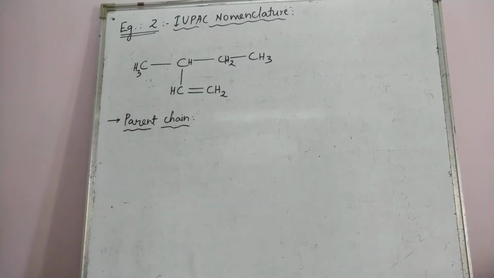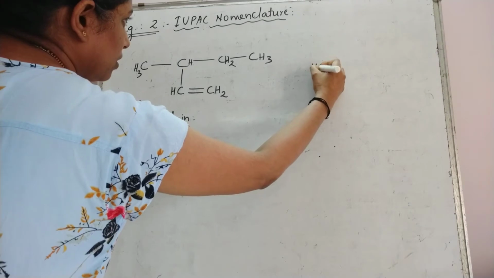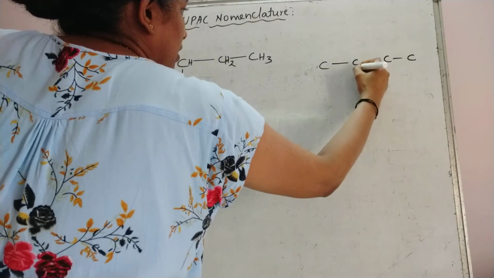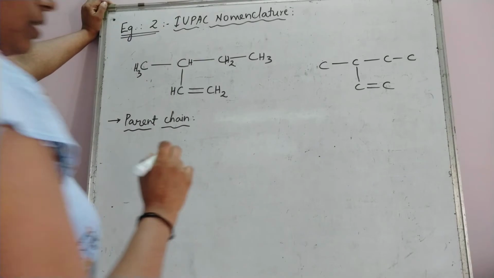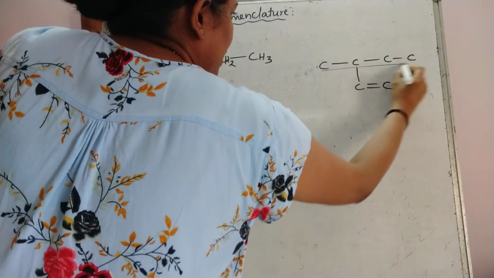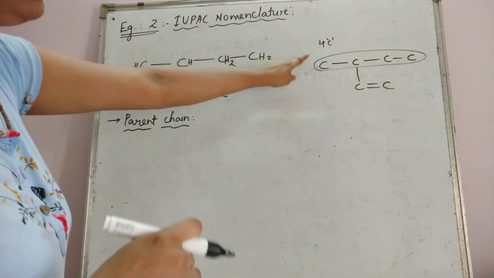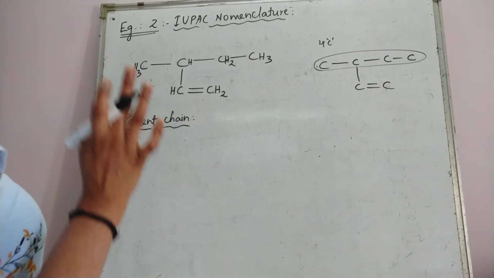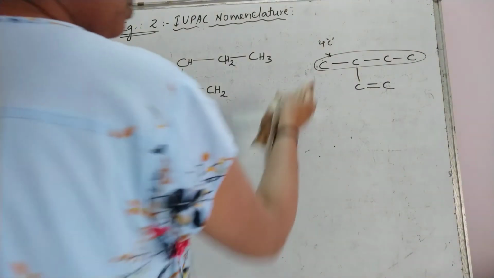Yes. So which carbon chain will you select as the longest carbon chain? One possibility is I'll write down only the carbon chain here. This is your carbon chain. Okay, this is the carbon skeleton of your compound. Now you can mark this as the carbon chain, which contains how many carbon atoms? 4 carbon atoms. And this chain does not contain carbon atoms of the double bond. So this cannot be your parent chain. Is it okay? Now what is the next possibility?